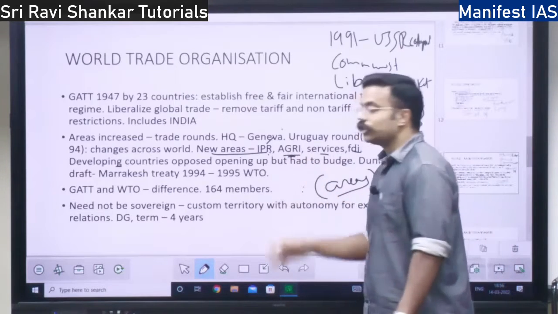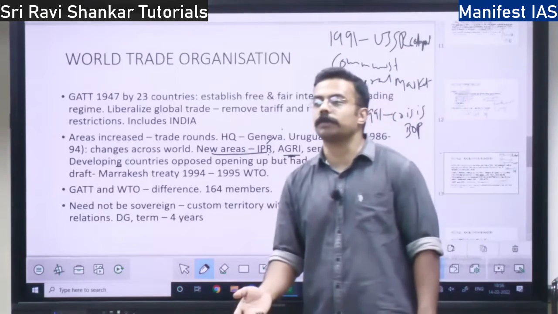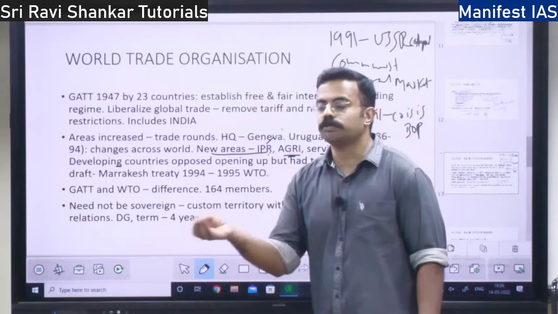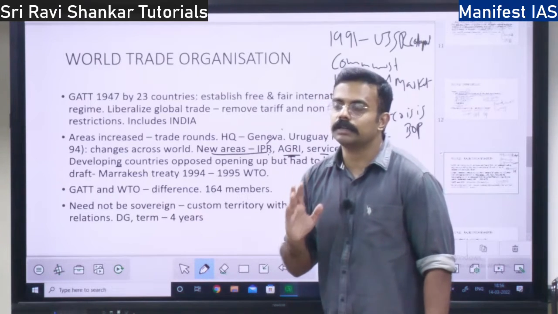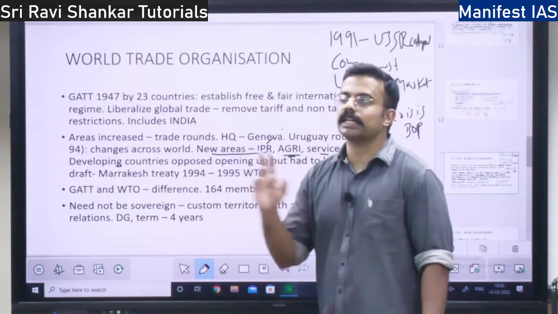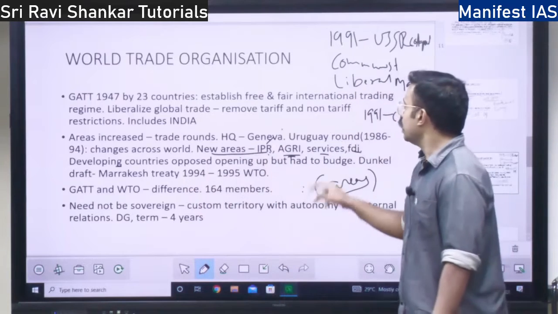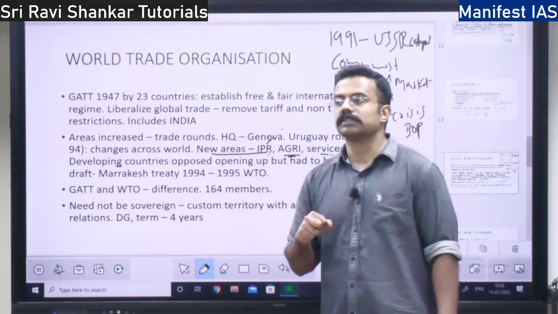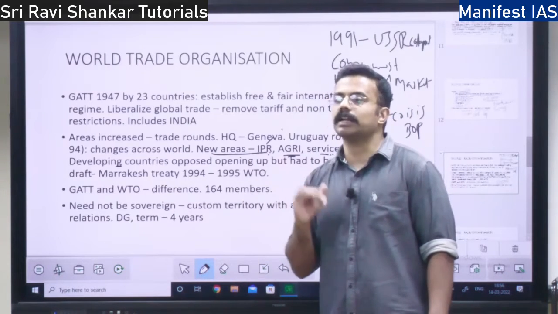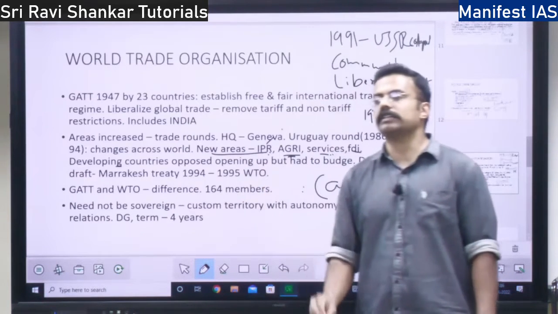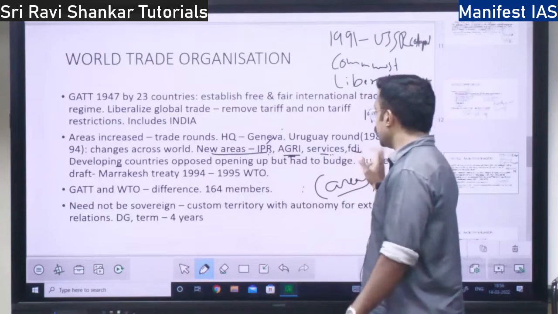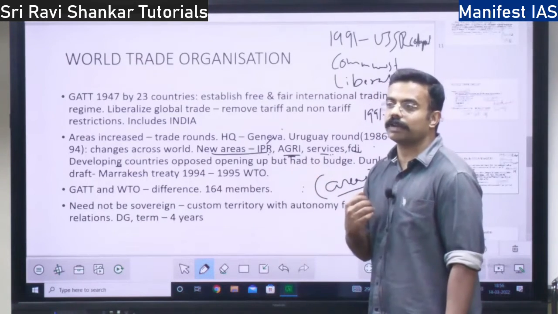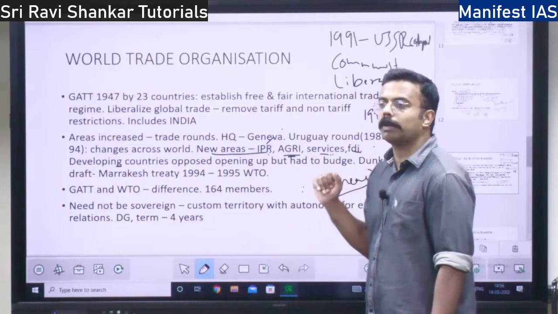On agriculture, we are the highest giver of subsidy, MSP. If it is brought under the World Trade Organization, it will be problematic for India. Services: India is the biggest beneficiary of the service industry. If it is brought under the World Trade Organization, it will be problematic. FDI also: India is one of the highest receivers, so it will be problematic.